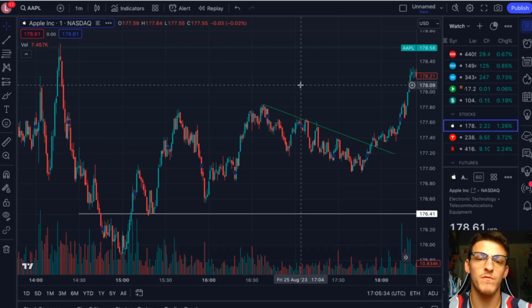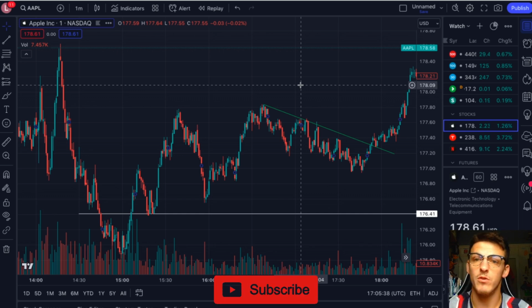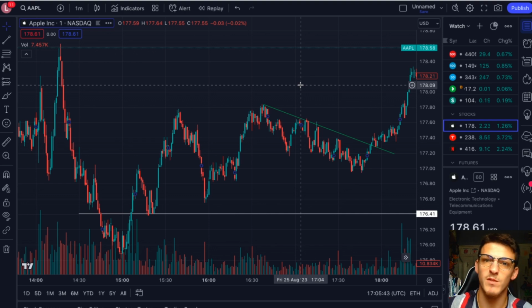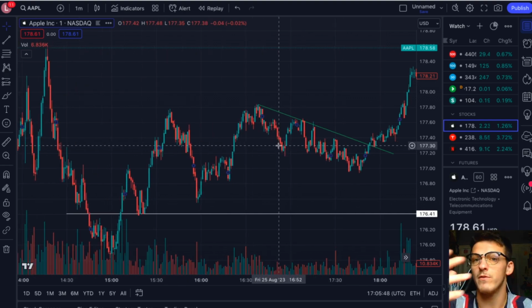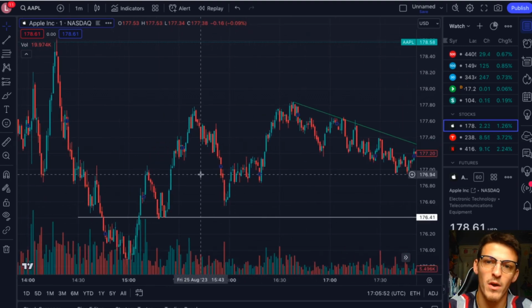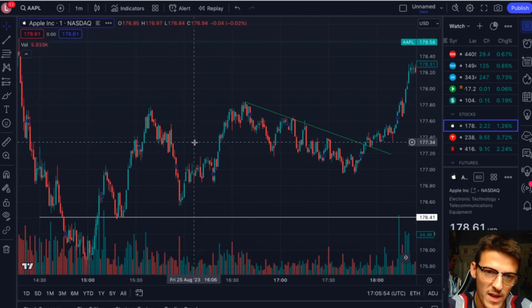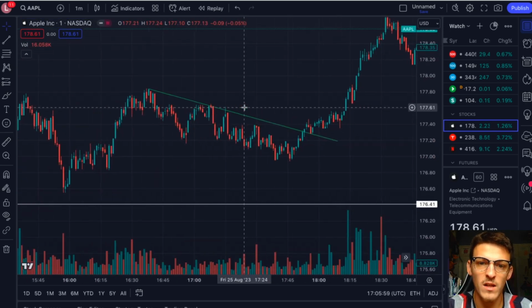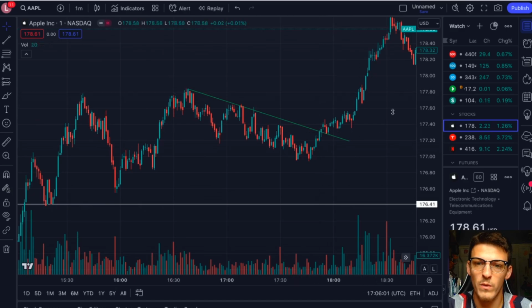Now, this isn't just for the ones who trade every single day. This is for the people who have been losing money during short squeezes and who also want to make money in the market but diamond hand some specific positions. Okay, I want to let you know that you can make money here, especially if you're in Discord. We're going to talk more about it, but I want to give an example of a breakout versus a fake out in a stock. So if we take a look at Apple right here,